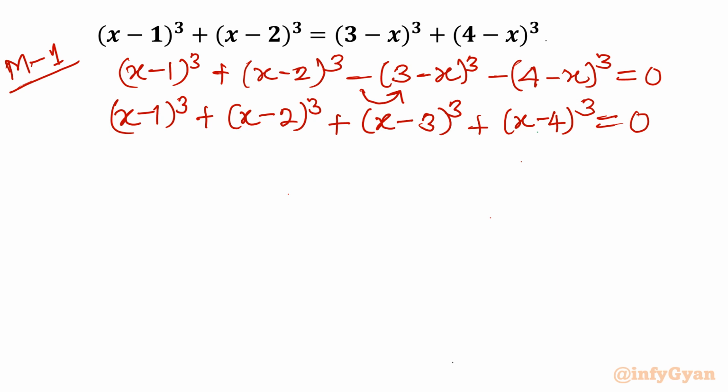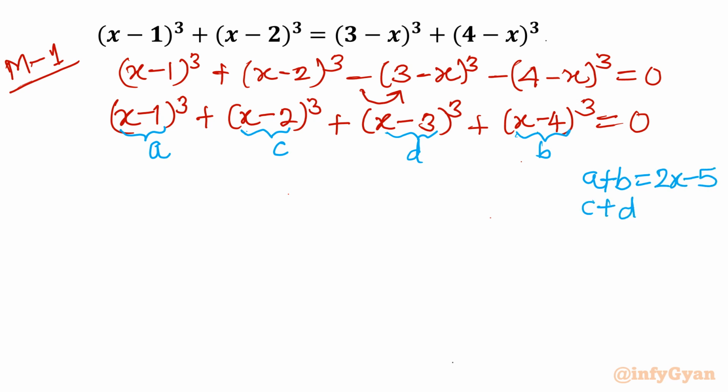Now method number 1 is the substitution method. I will put x - 1 as A, x - 4 as B, x - 2 as C, and x - 3 as D. Because once you add A plus B, that is x - 1 plus x - 4, so it is 2x - 5. And C plus D is also 2x - 5. So this is the advantage of taking A and B together, and C and D together.